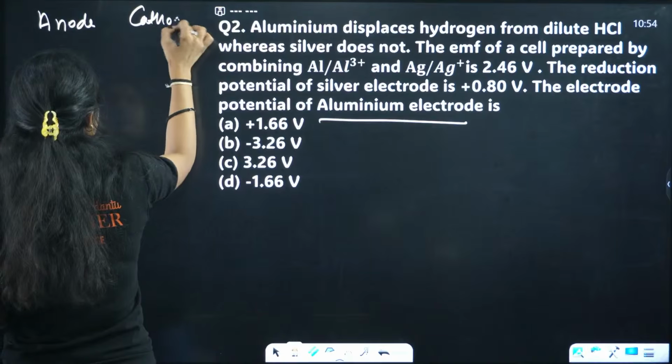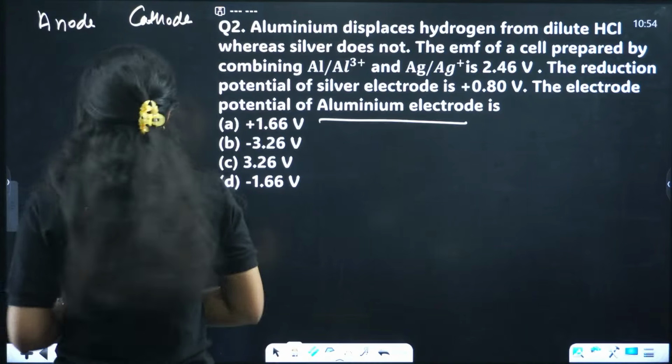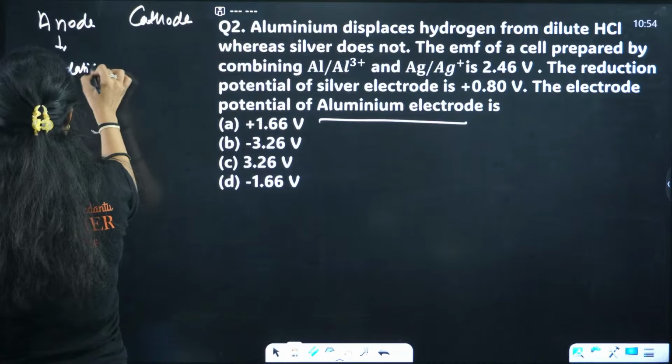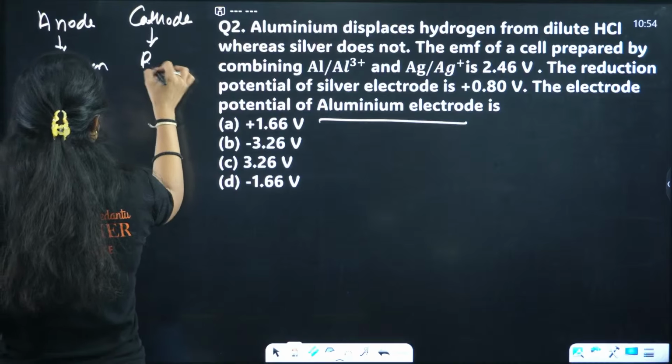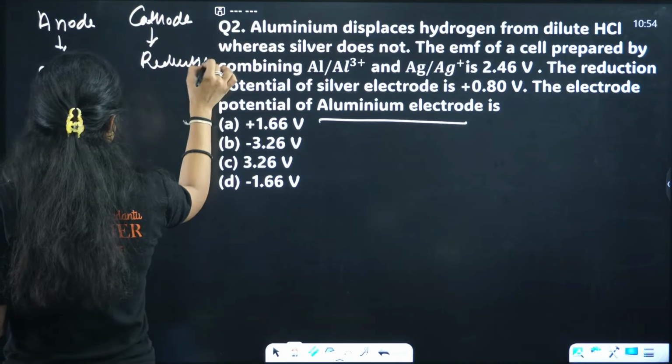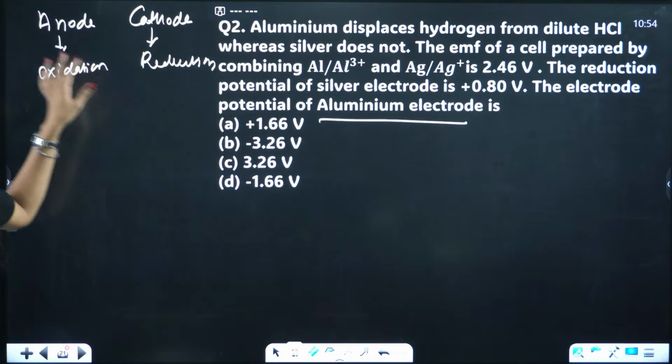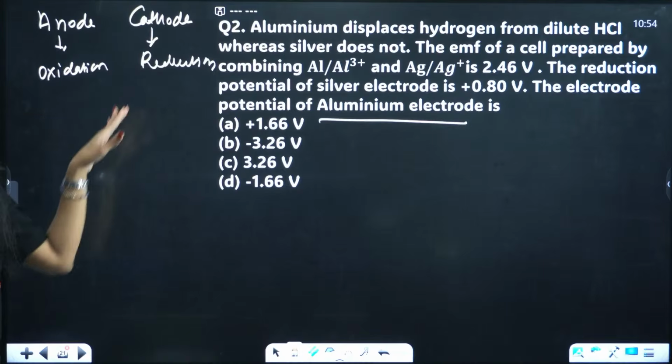And what happens at cathode? So my dear students, at anode oxidation happens always, and at cathode reduction happens. This you should have a clear idea. I think it's very basic.